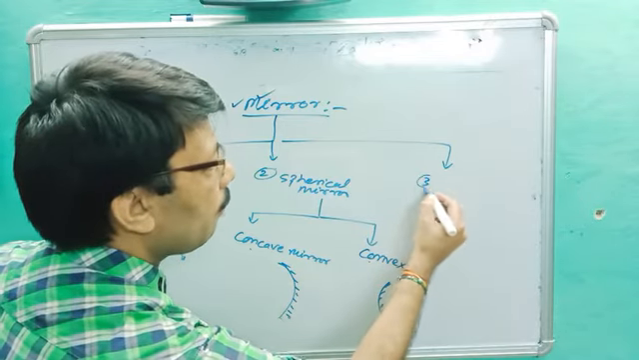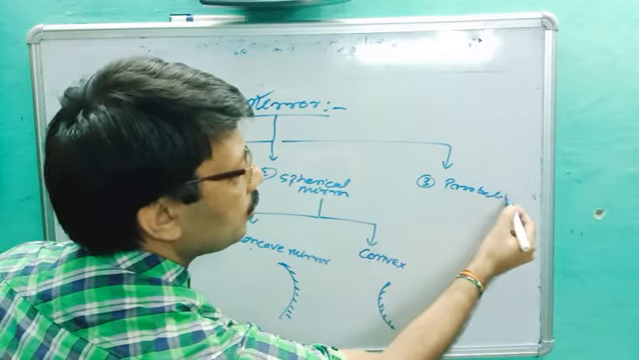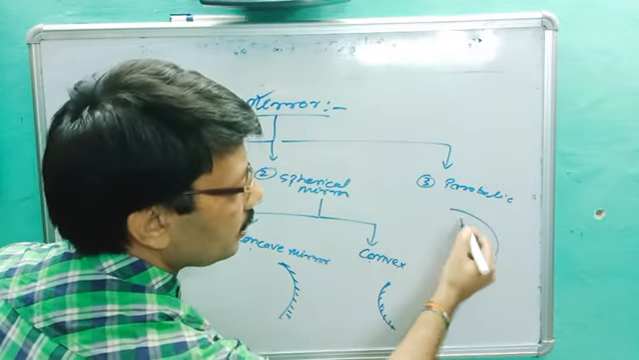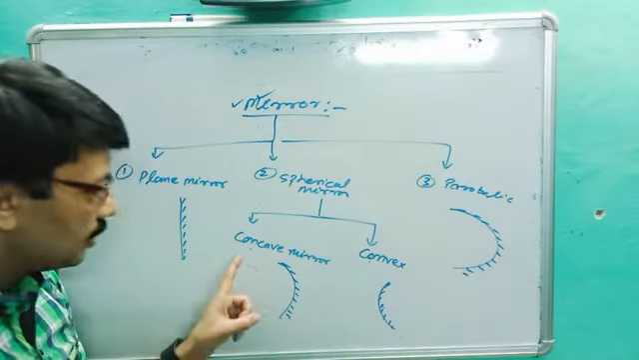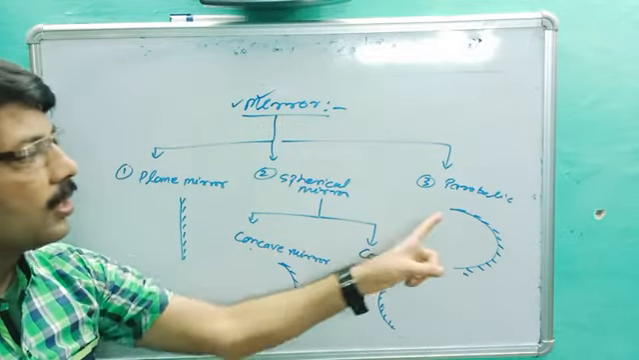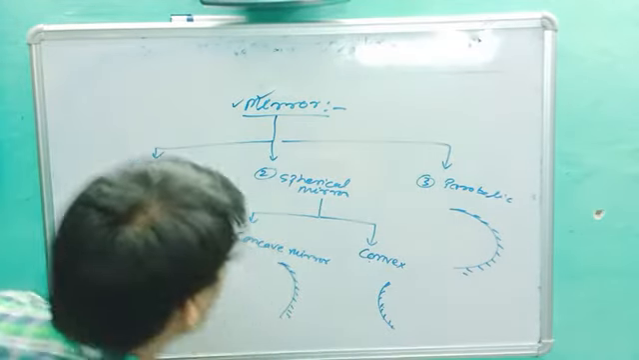Third is called parabolic mirror. This is not in your syllabus. It removes the spherical aberration. Spherical aberration is created by concave or convex mirrors. It is removed by a parabolic mirror, which is not in your syllabus. Basically, there are three types of mirror.